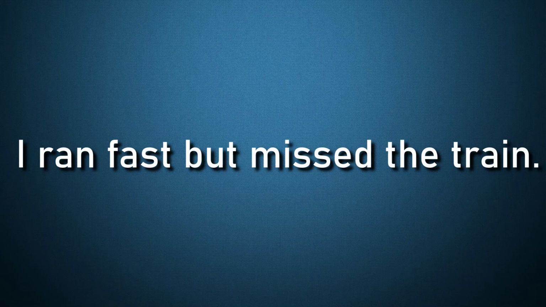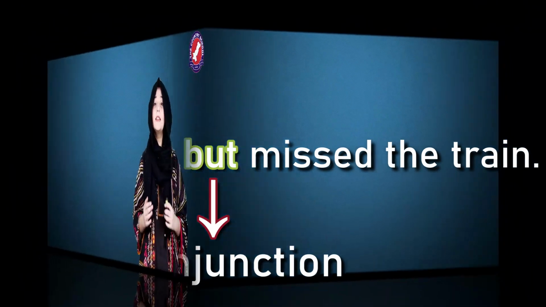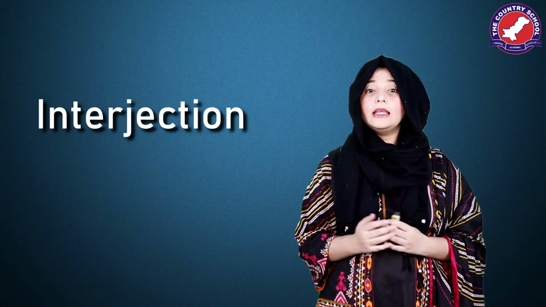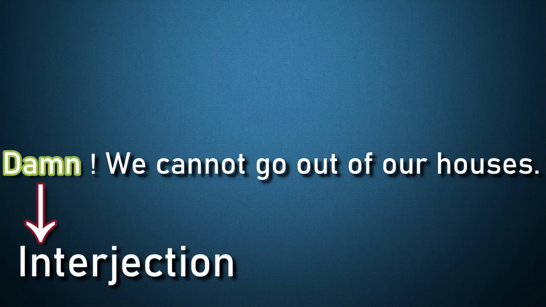Let's see another example. I ran fast but missed the train. Here the word but is used to join two clauses, so it is also a conjunction. Now let's look into the last part of speech, that is interjection. An interjection is a word which expresses some sudden feeling or emotion of a person. When a government announced lockdown for the first time, what was our reaction? Damn, we cannot go out of our houses. Here in this sentence, the word damn shows the sudden feeling of ours.